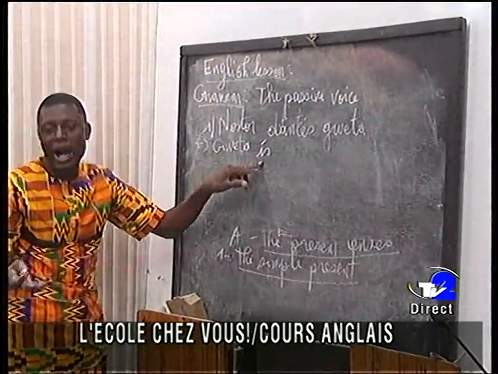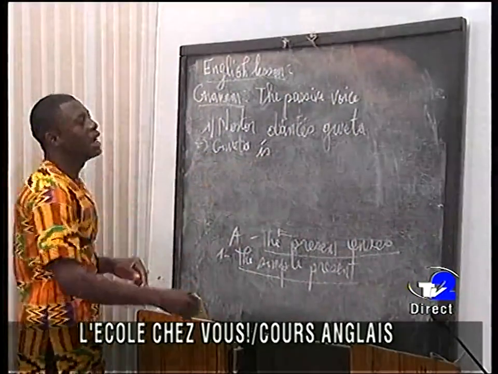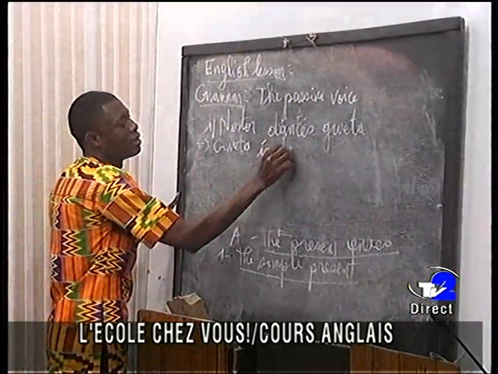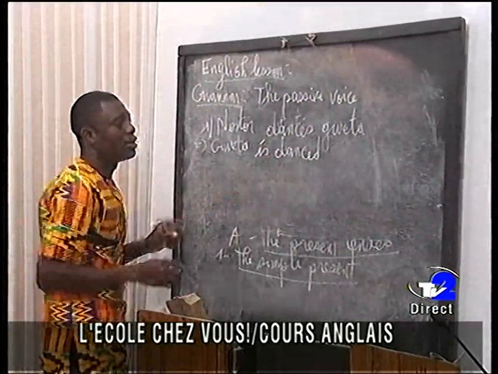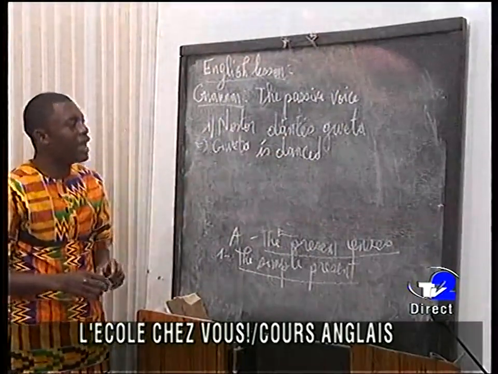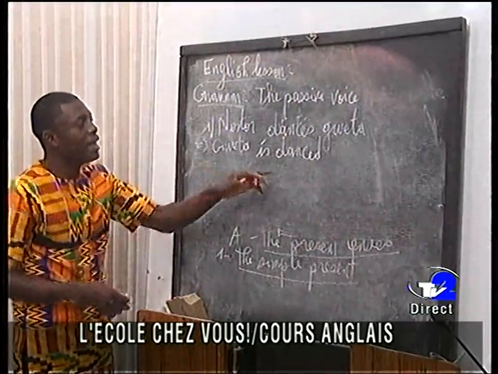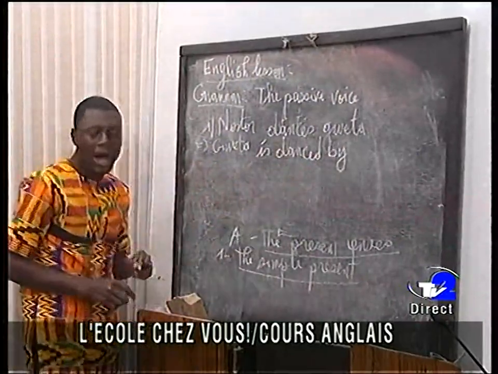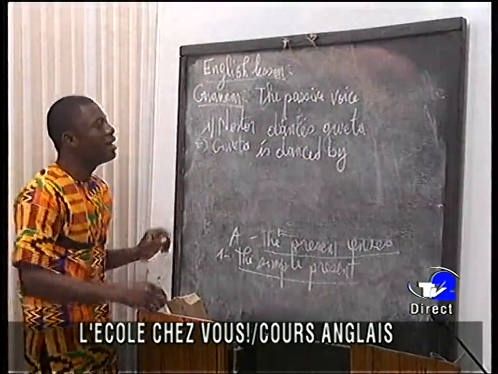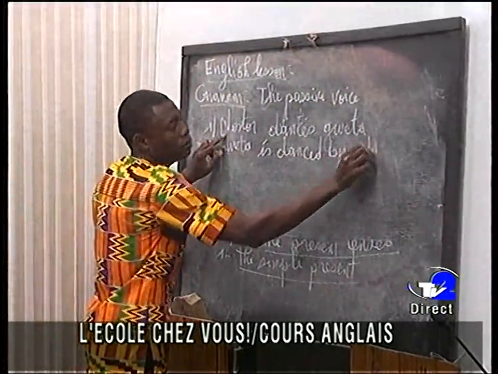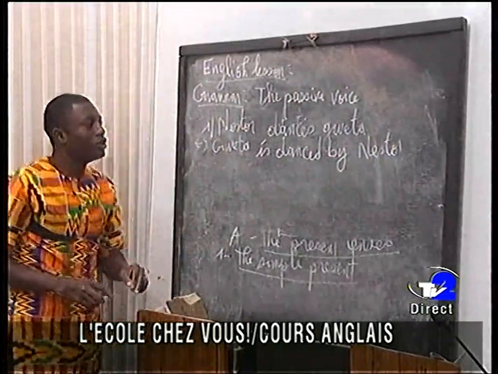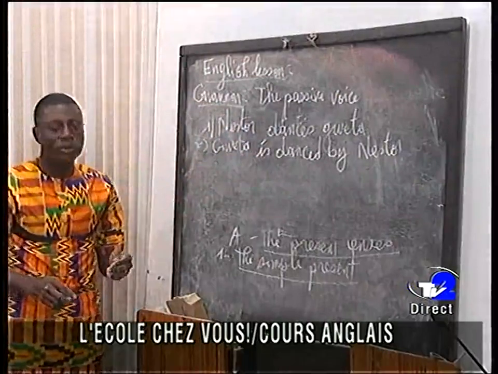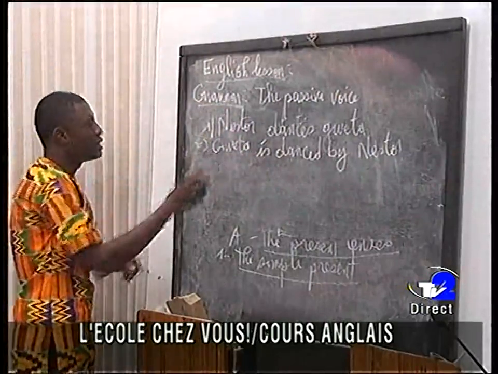We cannot say guitar are or guitar am. Now PP of dance is danced. So guitar is danced. Now we remain with one element, by. Guitar is danced by Nestor. So Nestor dances guitar, guitar is danced by Nestor. That is the passive voice of this sentence.